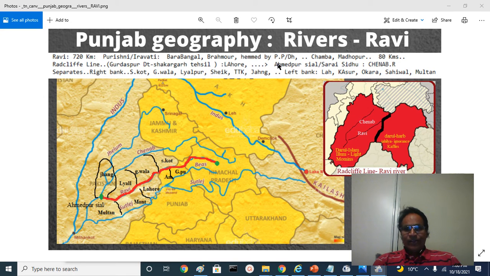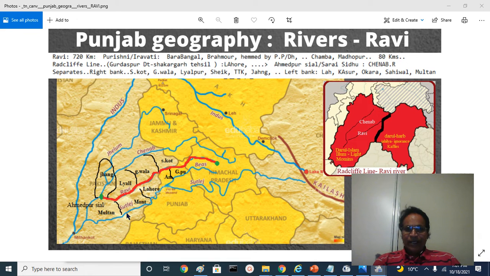And finally, the river Ravi has its mouth, its termination point, at a place called Ahmadpur Sial, also called Sarai Sidhu. It joins the Chenab river. That means the river Ravi is a tributary of the Chenab. Chenab is around 1200 kilometers, much bigger, whereas Ravi is only around 720 or so.